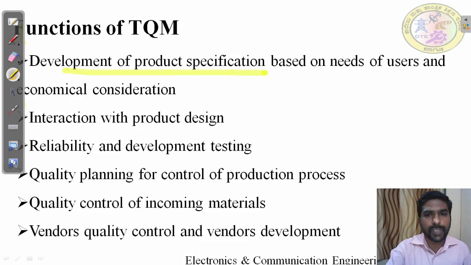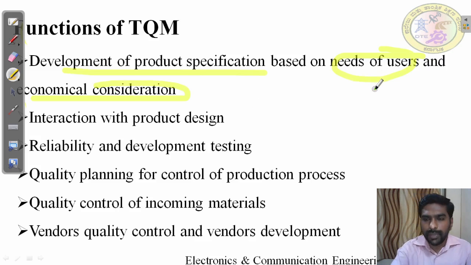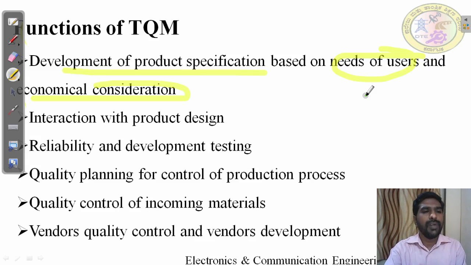They develop the product specification based on the user need, or you can say customer need, or client need, and economic consideration. What is economic consideration? That means cost. If you take people, different people have different economic backgrounds. There are poor people and there are rich people. Poor people need some product, rich people need some product. That is the target audience.